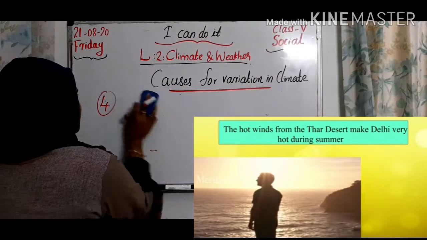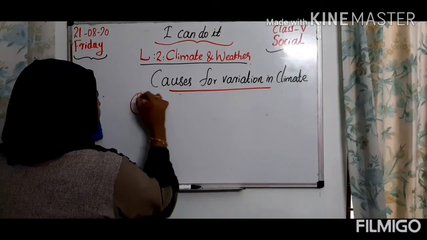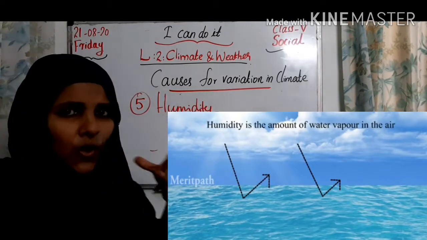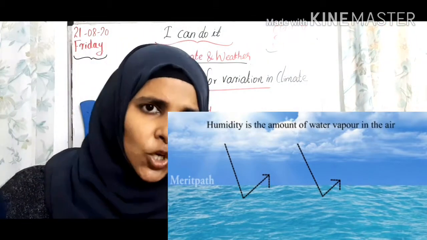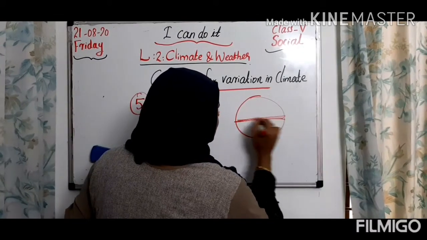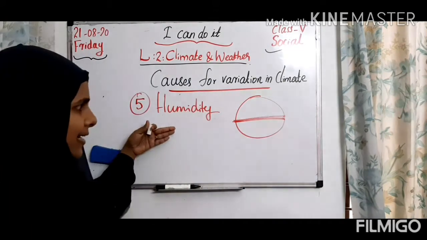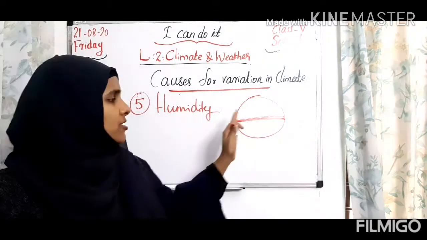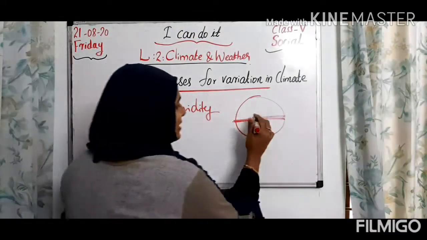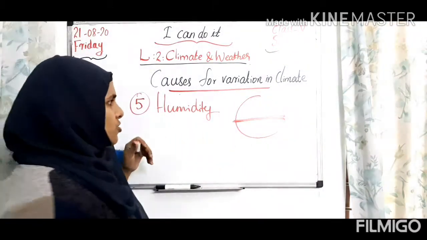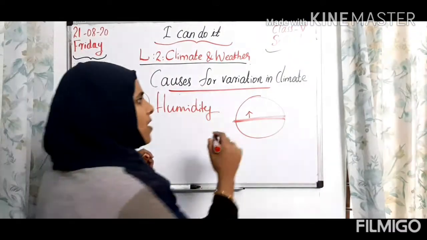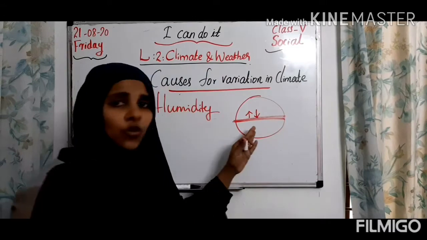The next one, fifth one, is humidity. Okay, what is humidity, children? We know that humidity means the amount of water vapor present in the atmosphere. That is humidity. Places near the equator get heated very fast because sunlight directly strikes the equator. So places near the equator are very humid. They get heated very fast by sunlight. So humidity is also high in these places, and rainfall is also high. Okay, they also cool very fast.